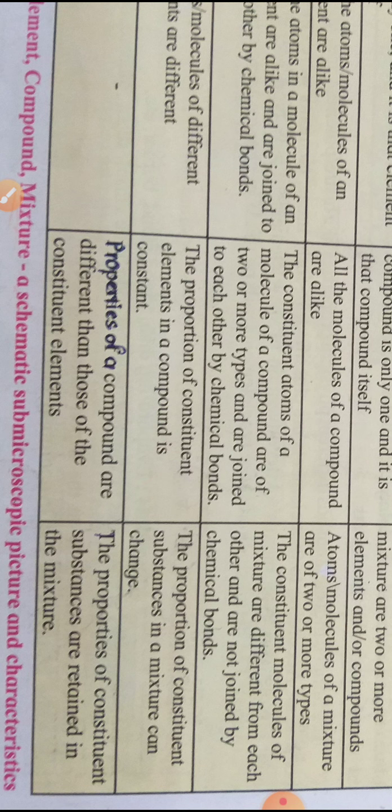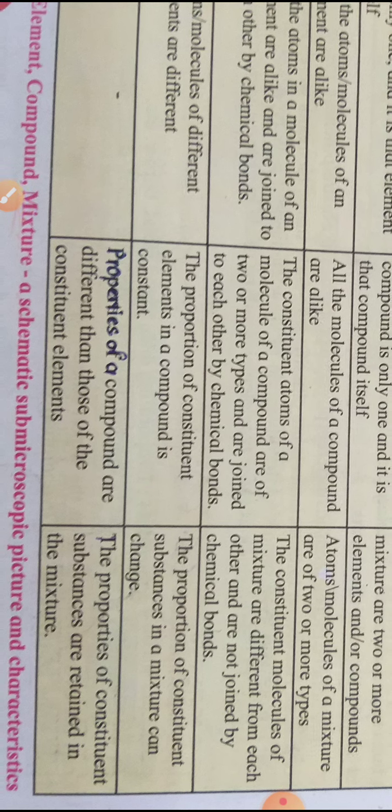For example, when you prepare sarbat, we add sugar, salt, juice, lemon juice, water. Their tastes and characteristics are different. But when we mix them and drink the sarbat, we get all the properties again: the sweetness, the salty property.